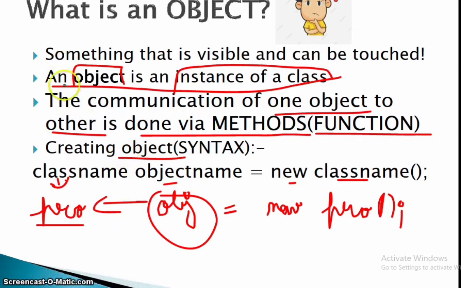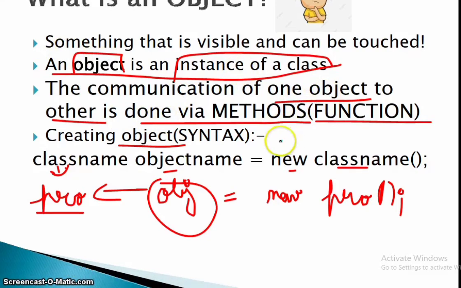So what is an object? An object is an instance of a class. Communication of an object is done via methods. Here is the syntax to create an object: class name, object name equal to new class name, empty brackets, semicolon.